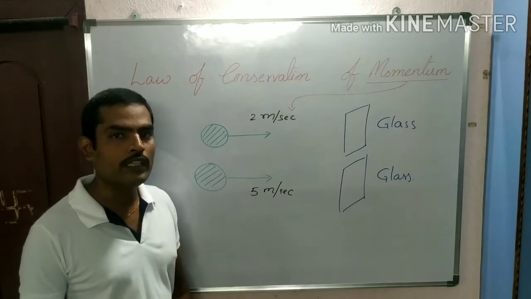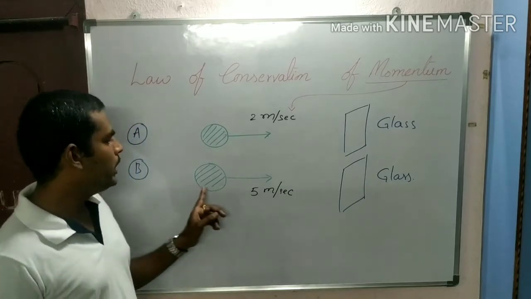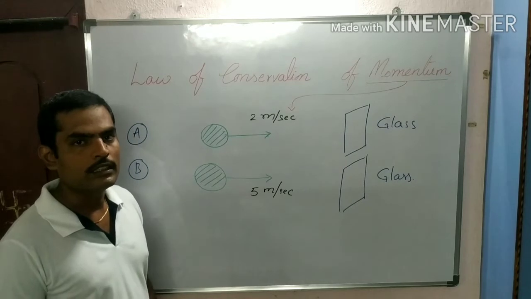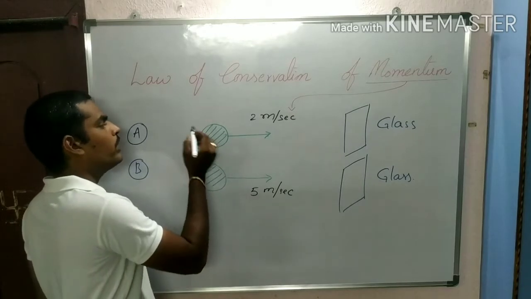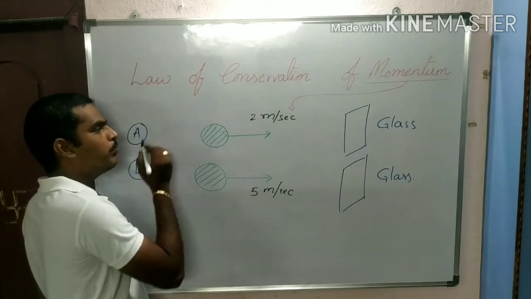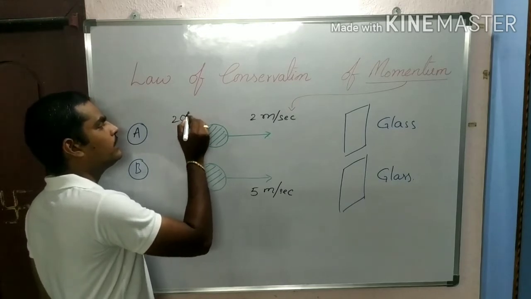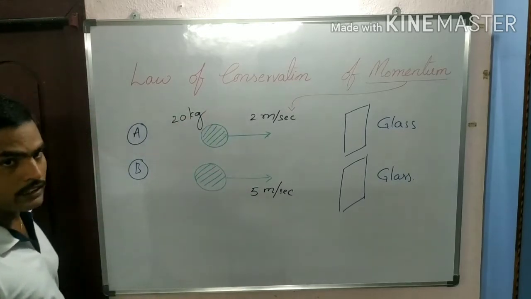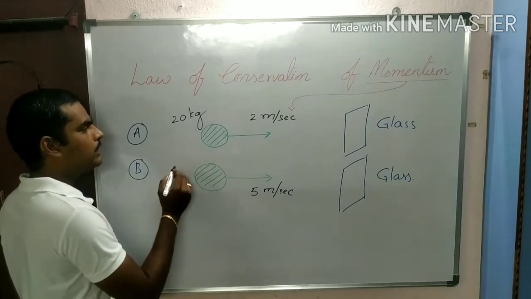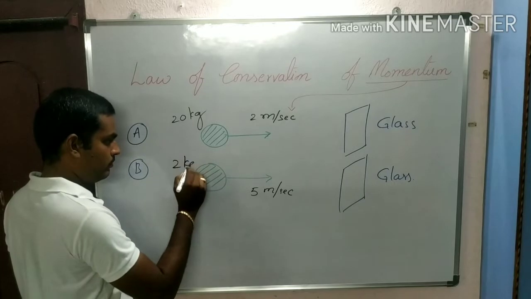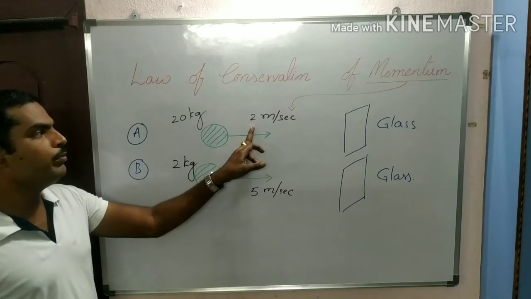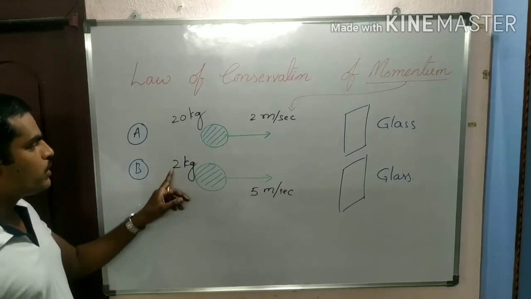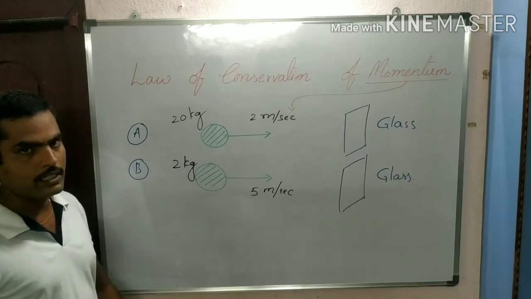Now 50% of the viewers are expecting that object B will damage the glass, but there is no guarantee. The reason is that the mass of object A is 20 kgs, moving with a velocity of 2 meters per second, and the mass of object B is 2 kgs, moving with a velocity of 5 meters per second.